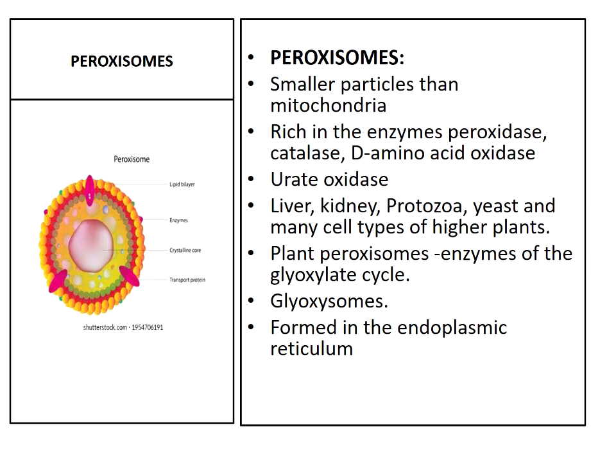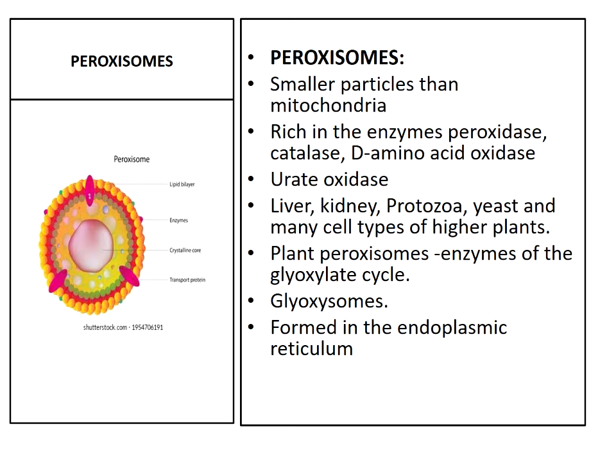And peroxisomes are found in liver, kidney, protozoa, yeast, and many cell types of higher plants. So we might observe these in all cells. Peroxisomes present in plant cells show some morphological similarities to the peroxisomes in animal cells.